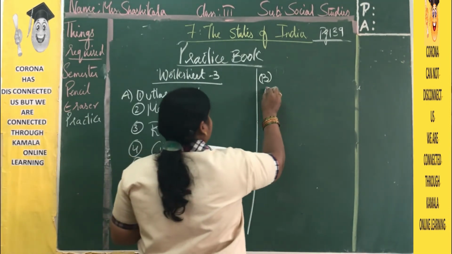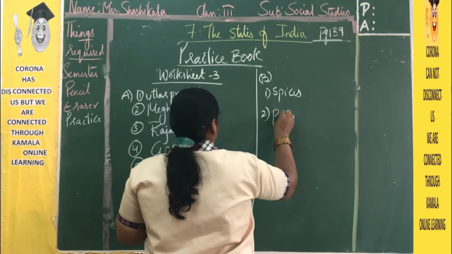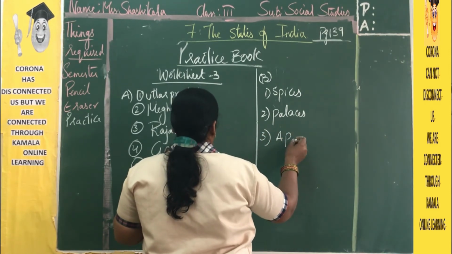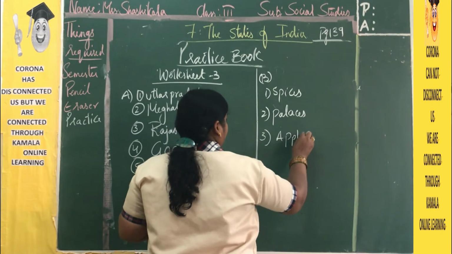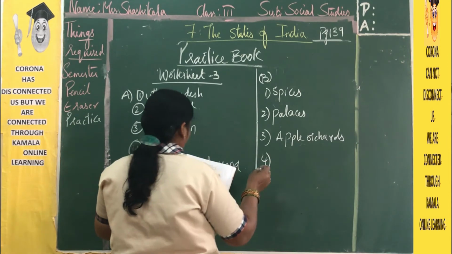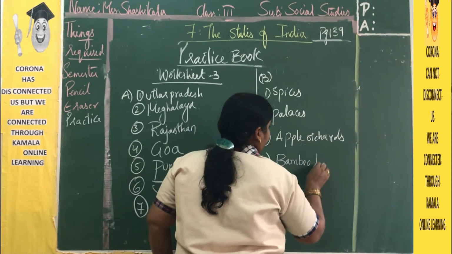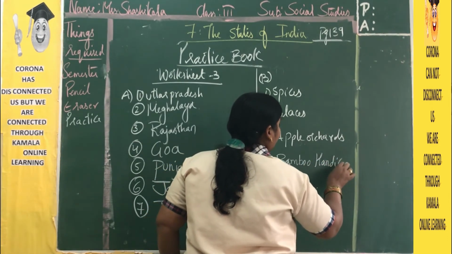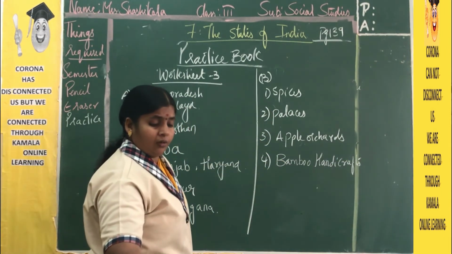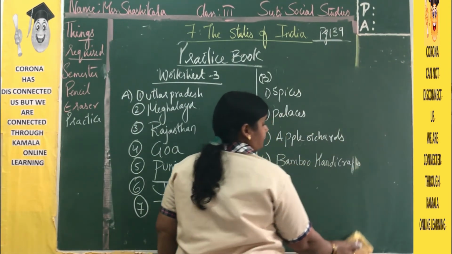The first one is spices, second one palaces, third one apple orchards, and the fourth one bamboo handicraft. Here we have very famous things in each and every state. So we will see which states come under these four categories.